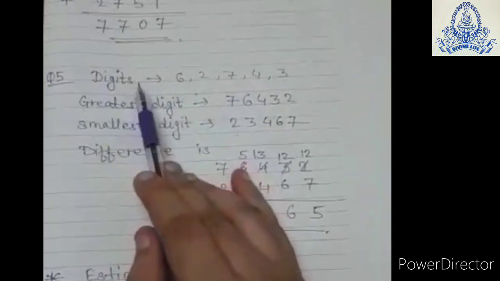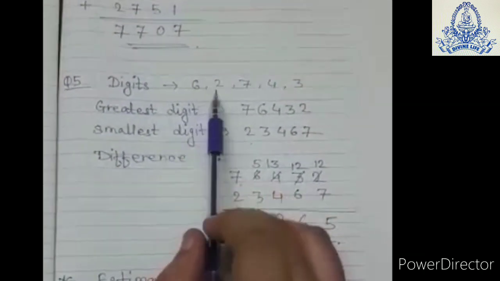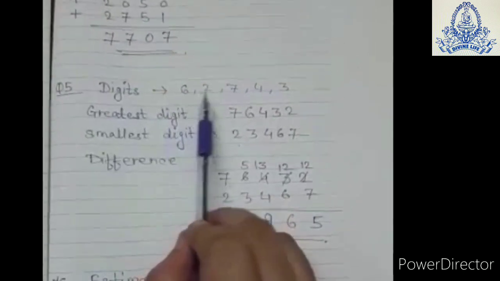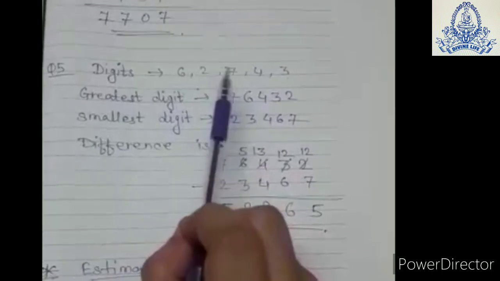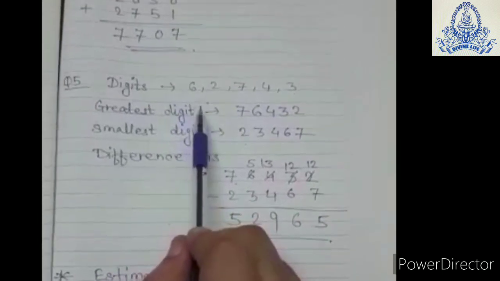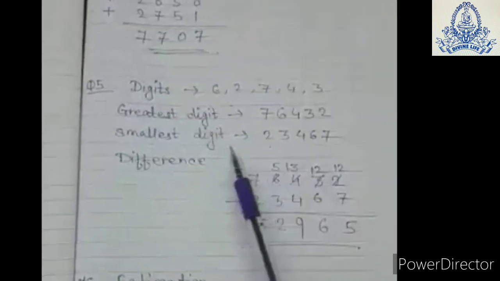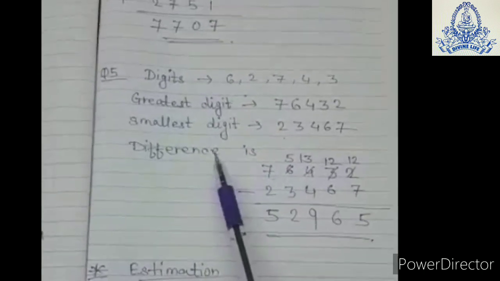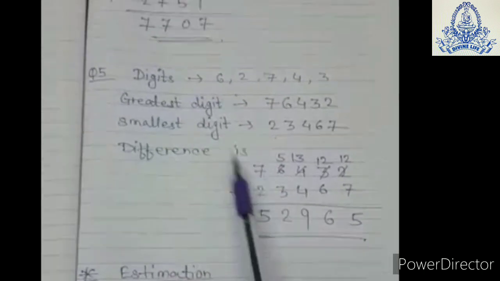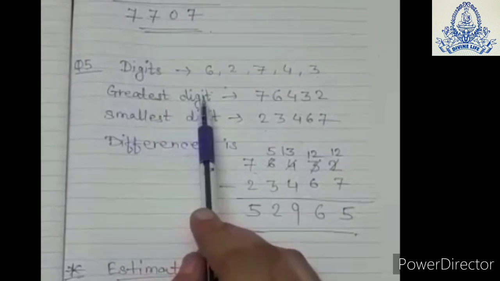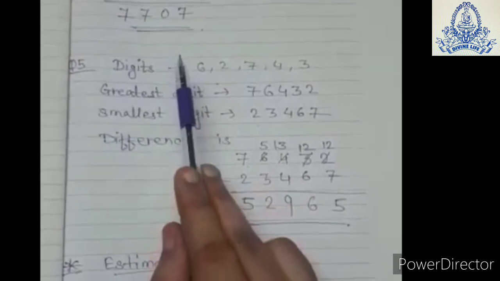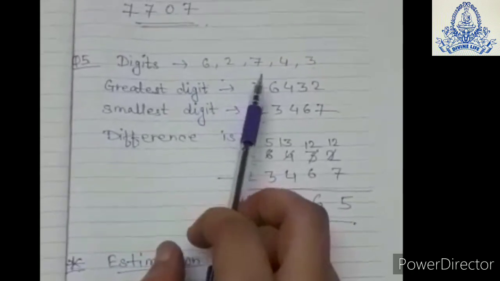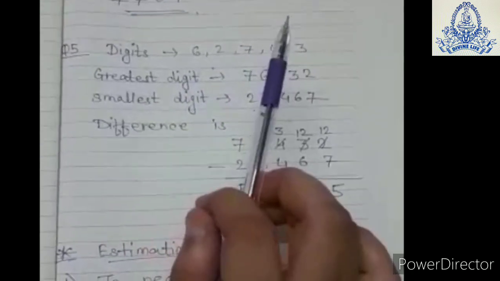Okay, see the next question. This digit is given here, 62743. See, these are 5 different digits. What you have to do here is find the difference of the greatest 5 digit number and the smallest 5 digit number. The greatest 5 digit number using these digits, but the condition is each digit should be used only once.